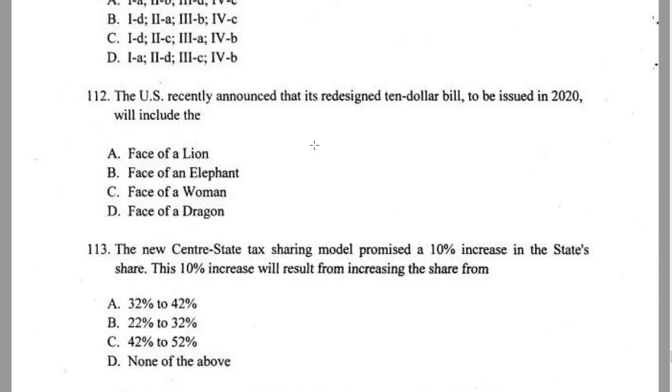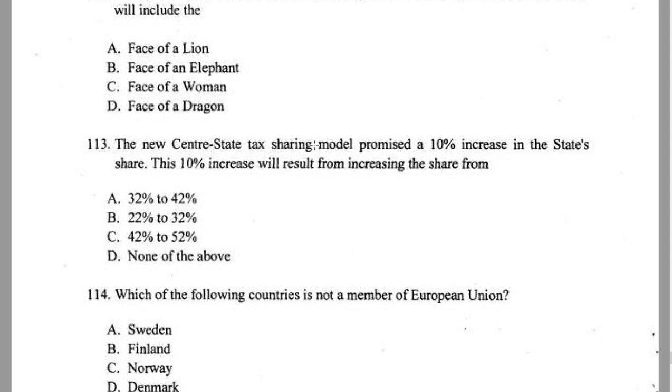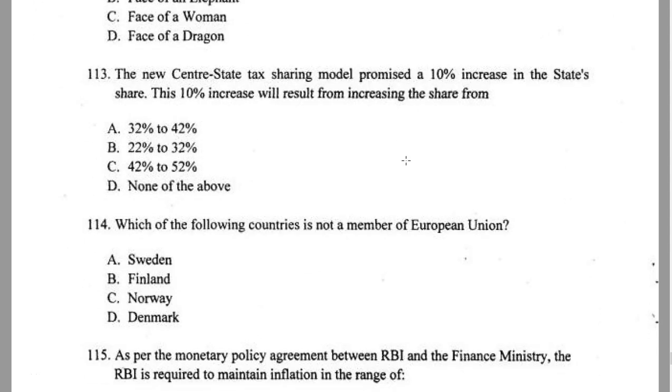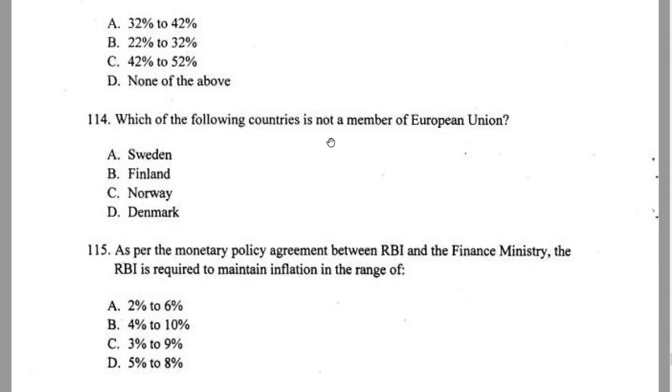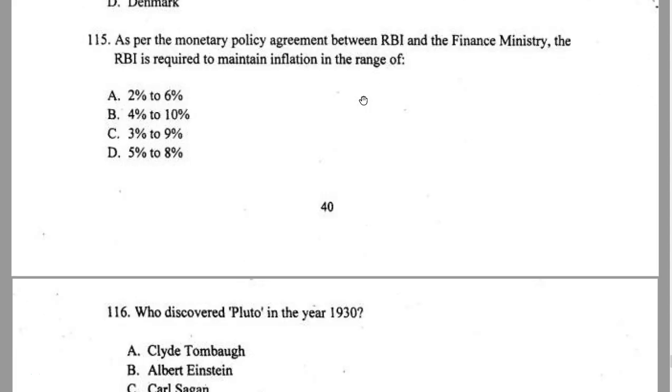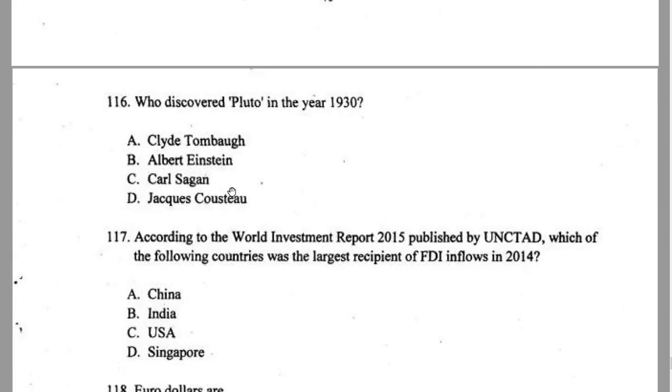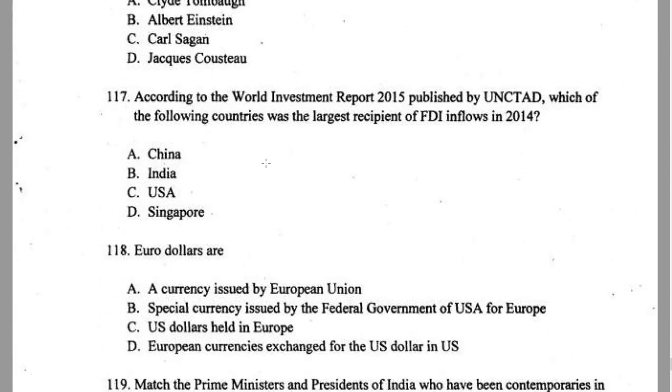The US recently announced its redesigned $10 bill. Current affairs 2015. The new central tax sharing model promised. Okay, maybe you don't know. Which of the following countries is not a member of the European Union? Again, something to do with international organizations. RBI question you can leave, as per the monetary policy agreement between RBI and the government. Anyway, this is an important thing because this was also talked about in 2015. Who discovered Pluto? No idea. Absolutely, just leave it and move ahead.